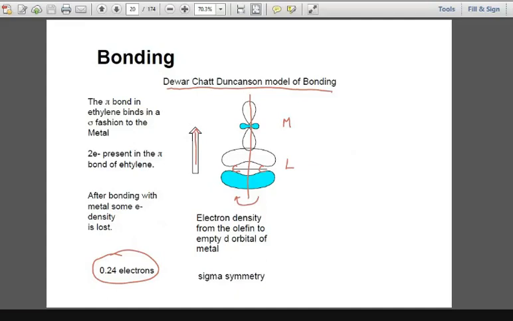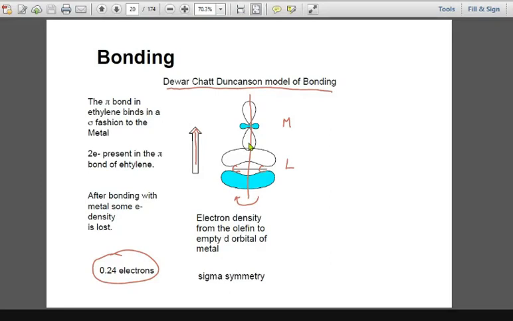This is the Dewar, Chatt and Duncanson model of bonding, right? Now see, this is the metal orbital, and here the metal orbital is going to make a bond with the electron clouds available from the alkene, right? Since the nature of the bond is sigma, the electrons involved in the bonding should more probably be either dz square or dx square y square, right?